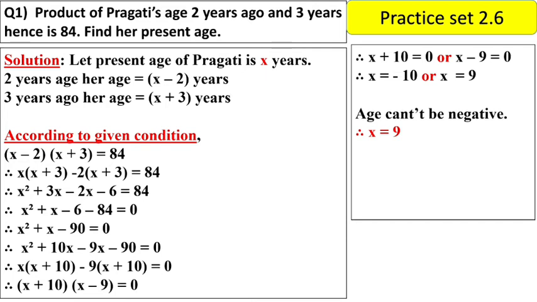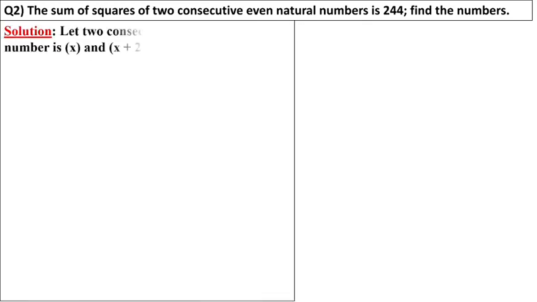So Pragati's present age is how much? 9 years. Got it? Now we'll move to question number 2. The sum of the squares of two consecutive even natural numbers is 244. Find the numbers. So here what will we take? Let the 2 consecutive even natural numbers be x and x plus 2. Why have we taken 2? Because it is given even natural numbers, so we have to take plus 2.